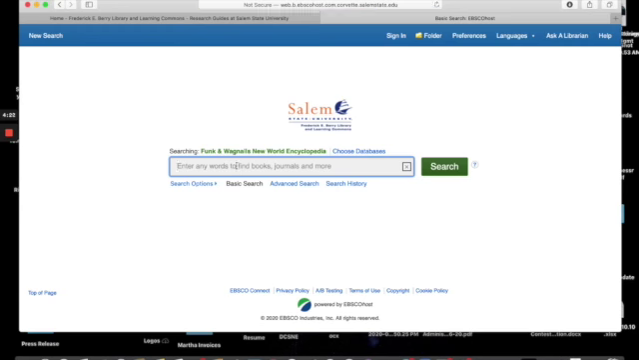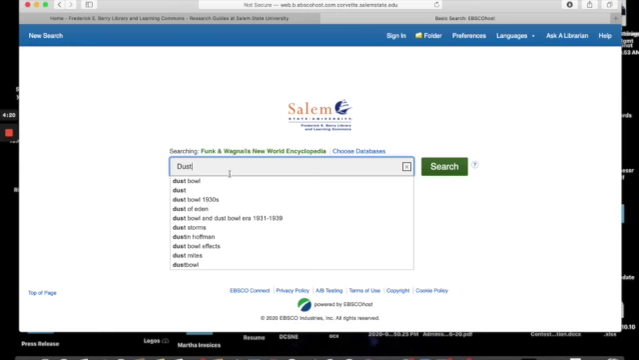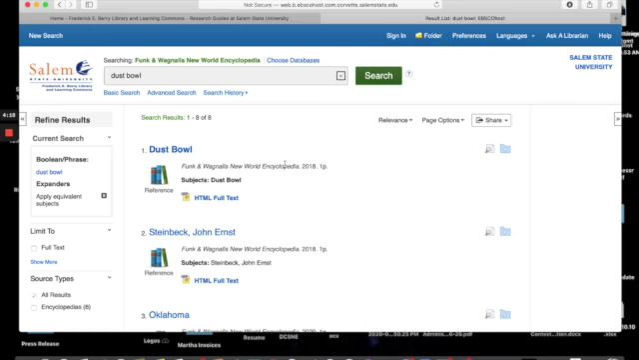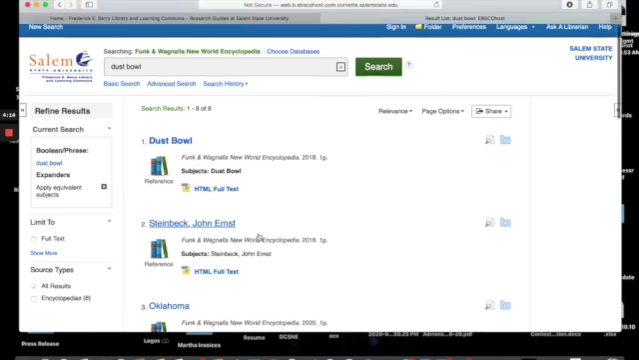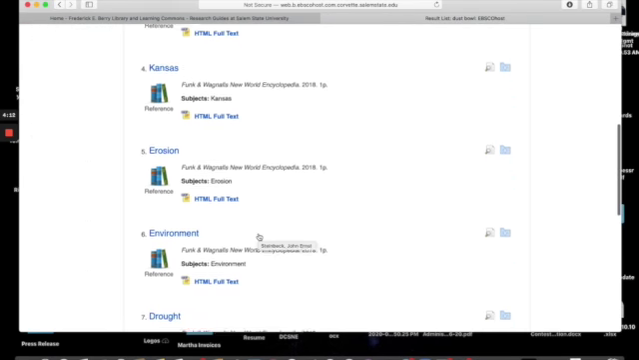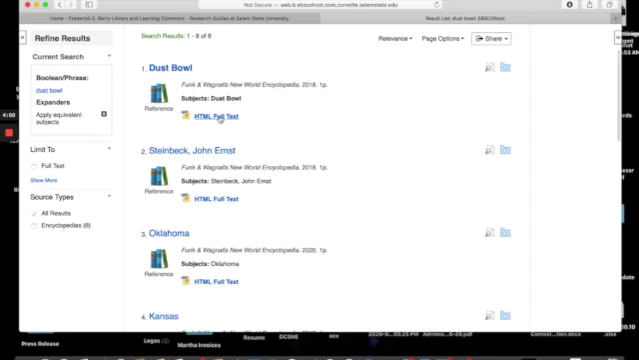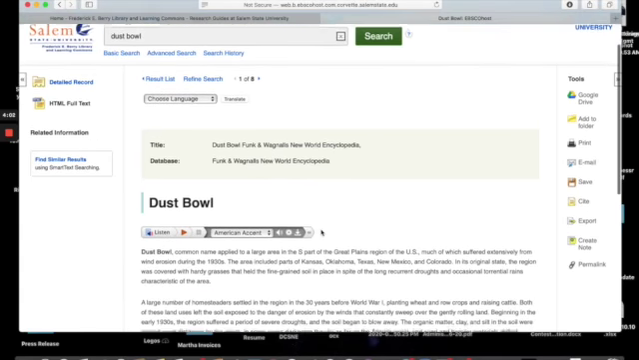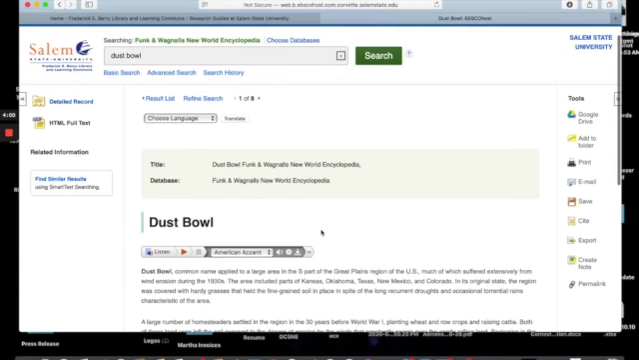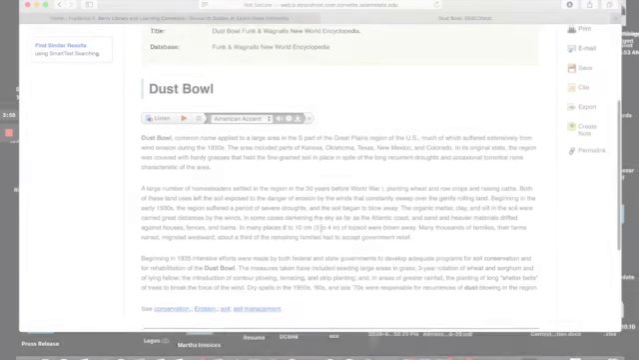And then let's search Dust Bowl. And we come up with 8 entries: Dust Bowl, John Steinbeck, Oklahoma, Kansas erosion, environment, drought, agriculture. We'll just click on right here, HTML full text. And here you'll see the entry on the Dust Bowl.